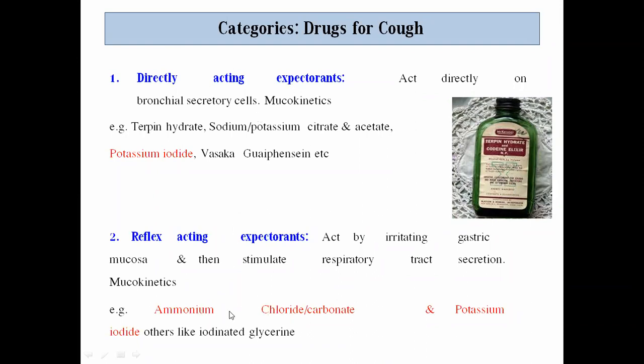Now the examples of compounds which come under the reflux acting expectorants are ammonium chloride, ammonium carbonate, and potassium iodide. Others include iodinated glycerol.